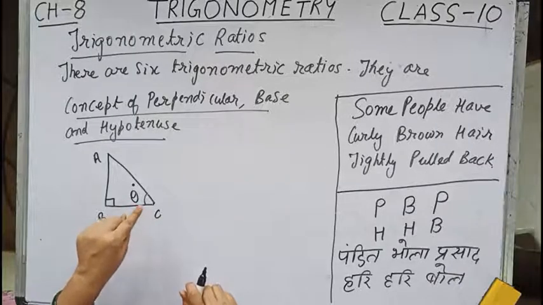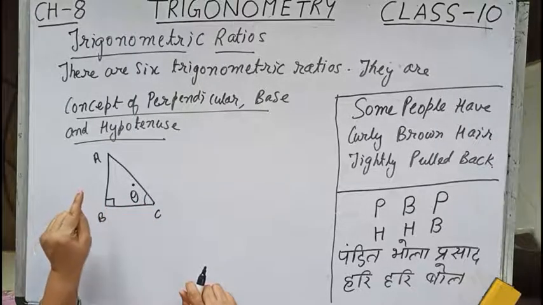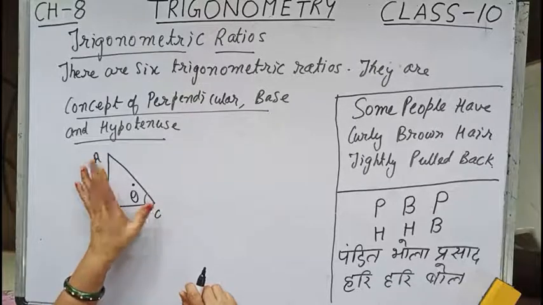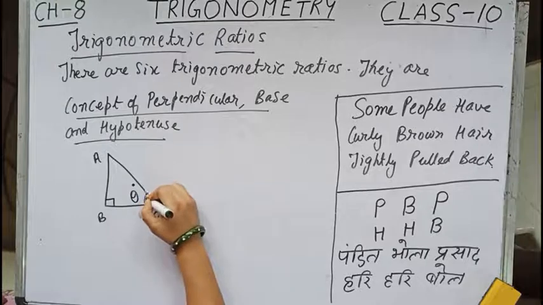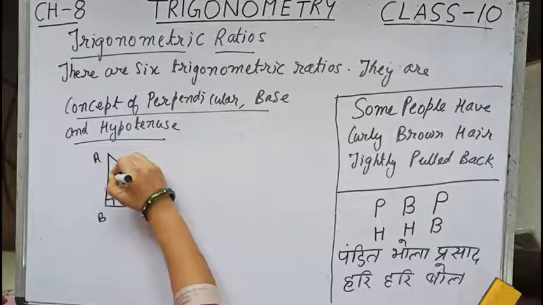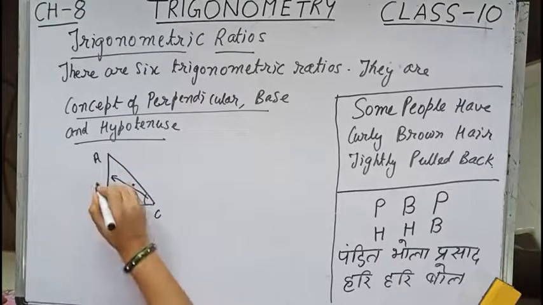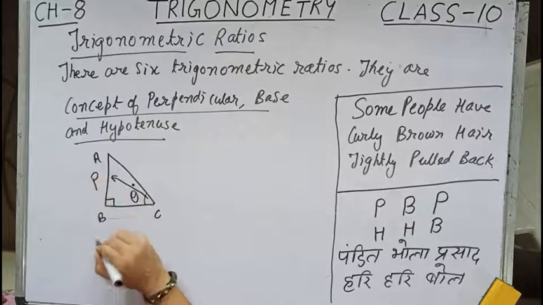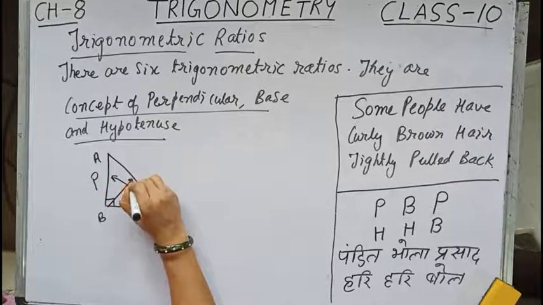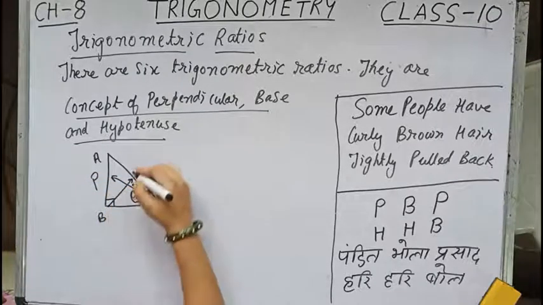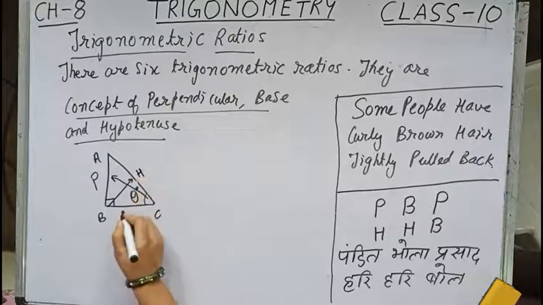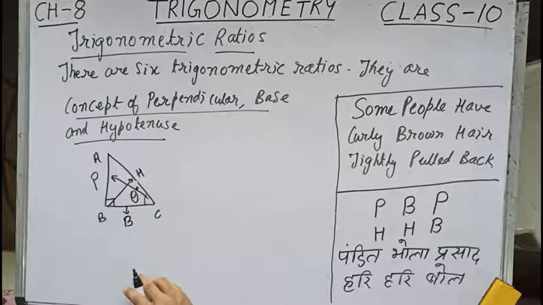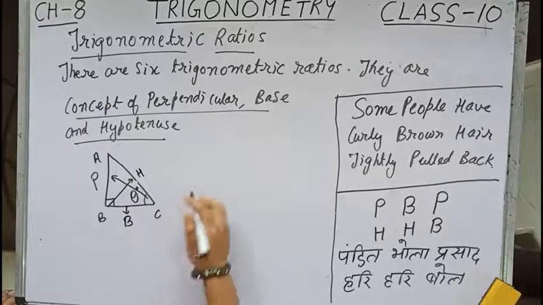Now with respect to this angle we determine the perpendicular and the base. Hypotenuse is fixed. With respect to this angle, the side opposite to the given angle is always the perpendicular, the side opposite to the 90 degree is always the hypotenuse, and the leftover side is always the base. So I think children, to some extent you understand.